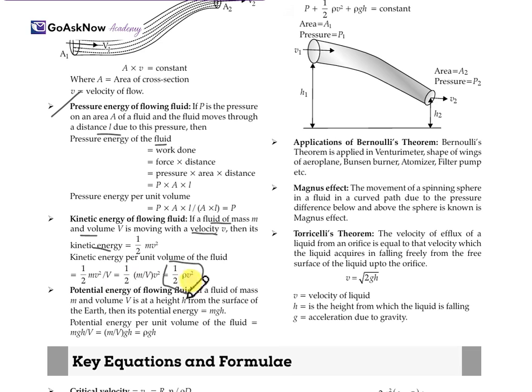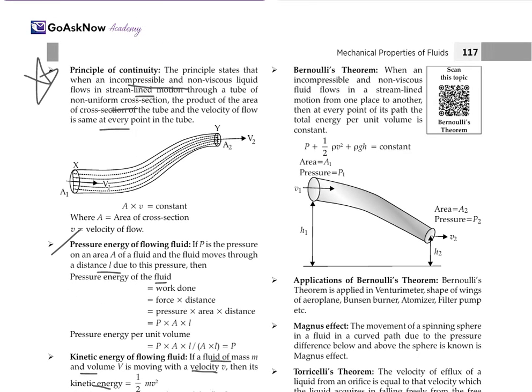Potential energy of the flowing liquid. If a fluid of mass m, volume V, is at height h from the surface of the earth, then the potential energy will be mgh. So the potential energy per unit volume of the fluid will be mgh upon V, which is (m/V)gh. This m/V is equal to ρ, so it will be ρgh. Just keep in mind that the kinetic energy per unit volume of the flowing liquid is ½ρv² and the potential energy is ρgh. So this is all about the kinetic energy and potential energy of the flowing liquid.